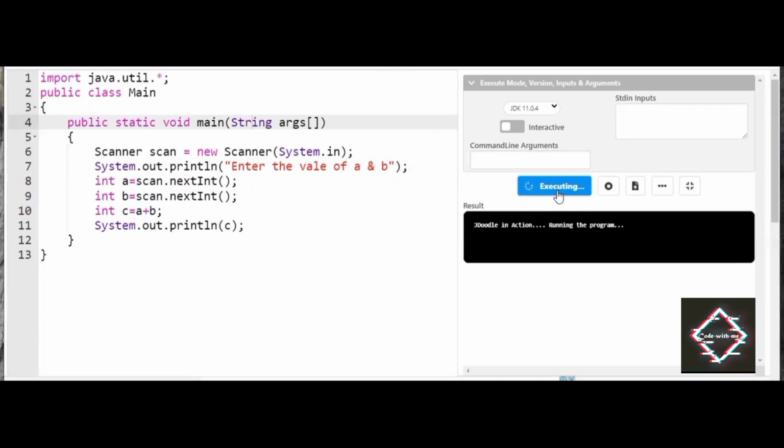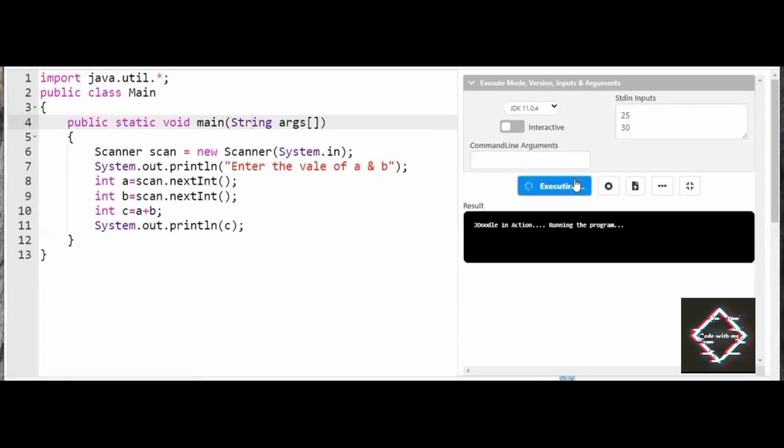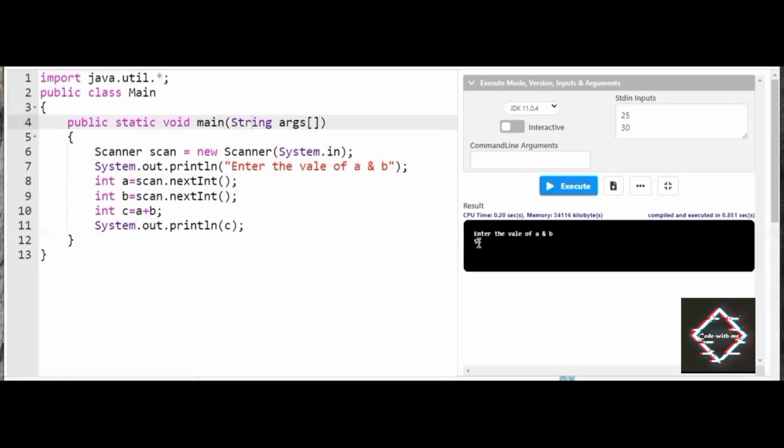So when I try to execute the program, what will it display, friends? Since the program is still executing, it is showing: enter the value of a and b. I'll be accepting the input 30 as the value of a and 25 as the value of b. When I execute the program again, it should display 30 plus 25, which is 55. When I execute it, it is showing 55, which is found to be correct.